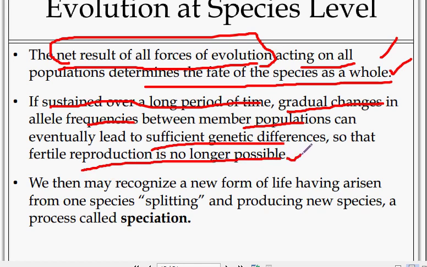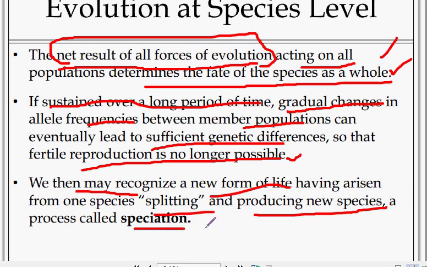Then we may recognize a new form of life arising from one species splitting and producing a new species. That is called speciation.